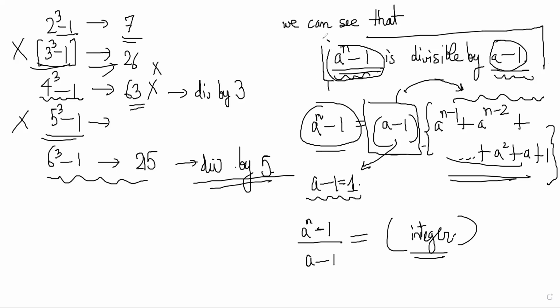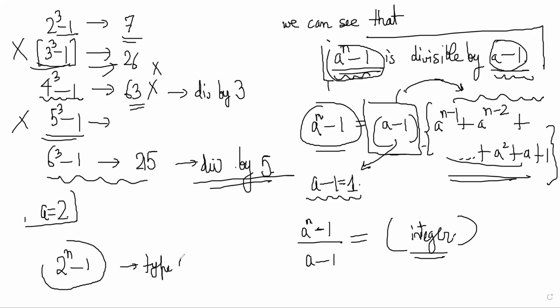Then you have a chance of it being a prime number. At least it should not be divisible by 2. So a minus 1 is 1. That means a must be 2. You have 2 power n minus 1. That is the type of number that we are looking at.